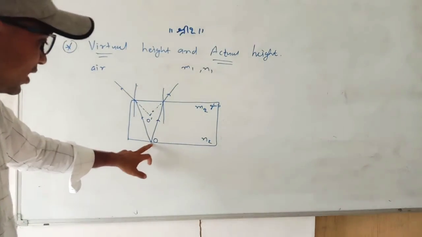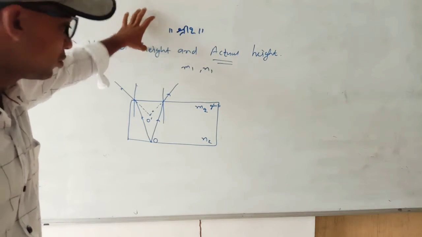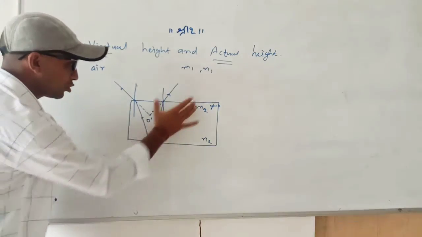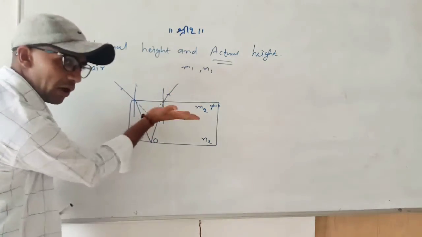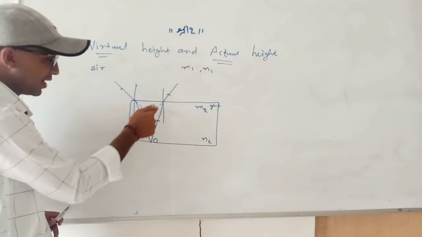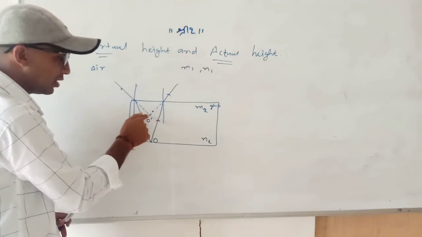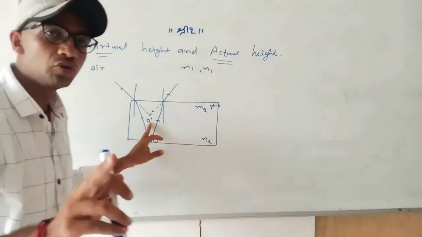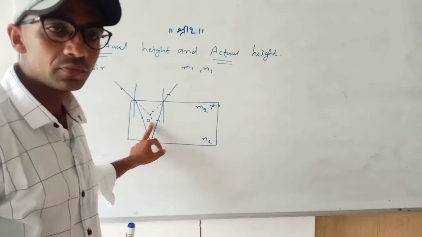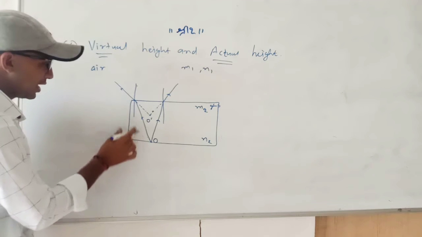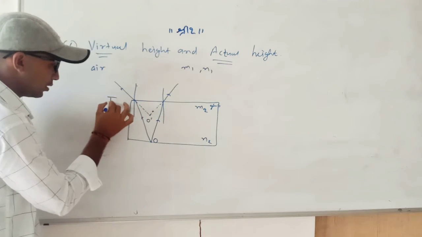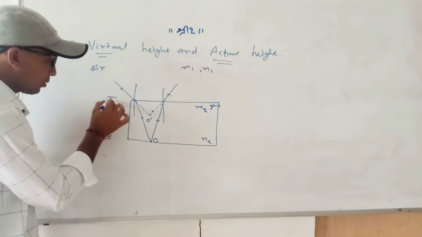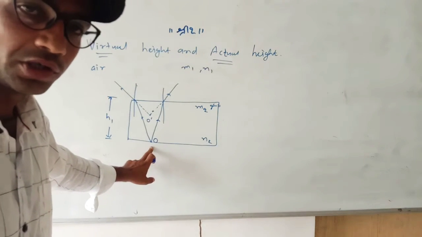When the object is observed from here, due to refraction, because rays coming from glass to air are bent away from the normal, when you extend these lines or rays, they meet at this O dash. So O dash is the virtual position of the object. You can see this is the actual height, denoted by H1. This height is actual because O is the actual position of the object.